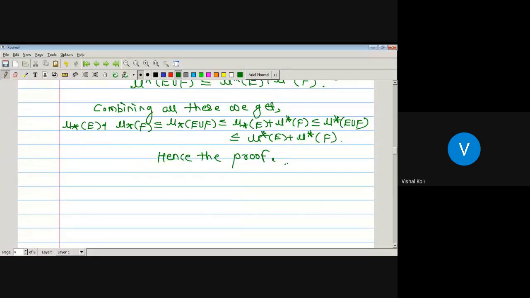If suppose E and F are any two disjoint sets, then whether inner measure of E union F is less than or equal to inner measure of E plus inner measure of F.